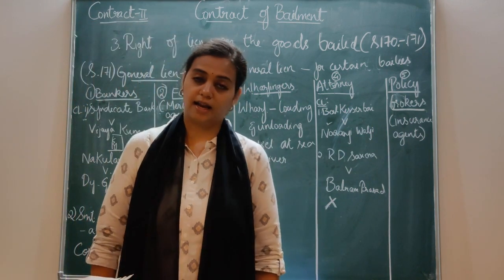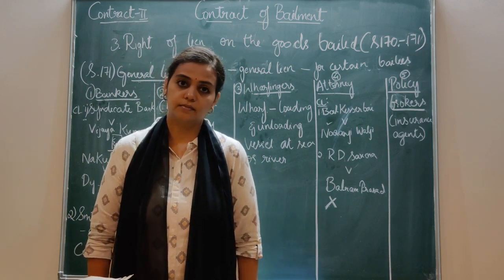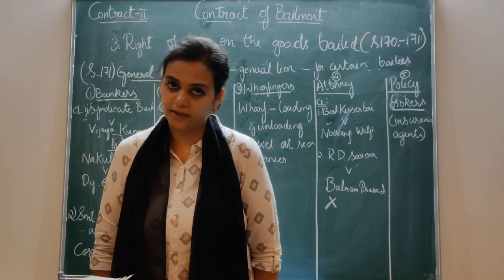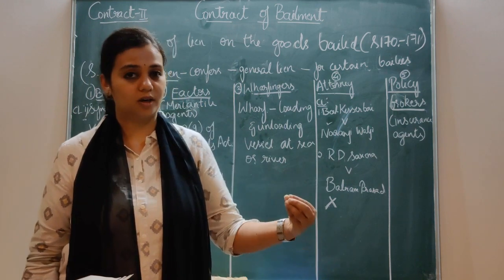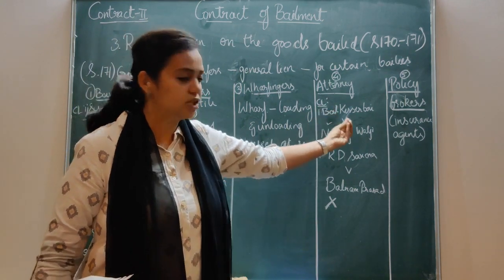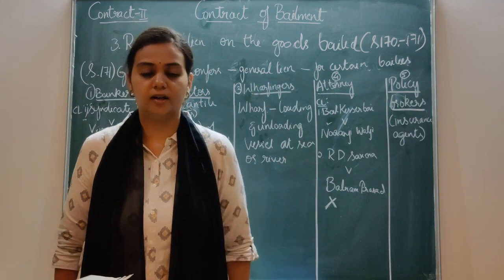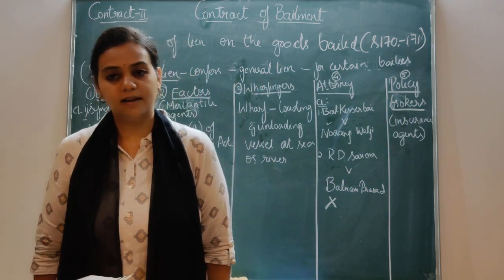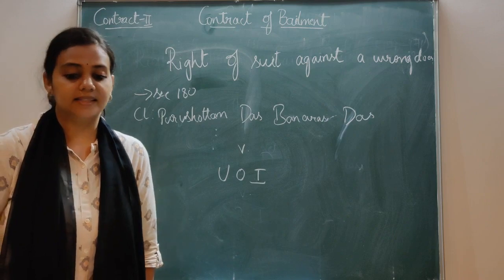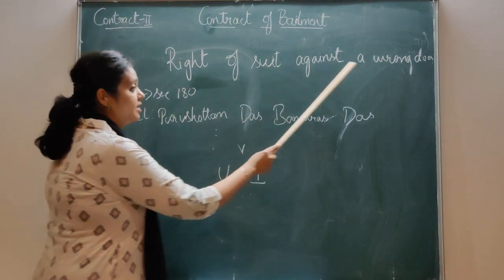They have a right of general lien. Clear? Agents can exercise general lien until their amount is recovered.